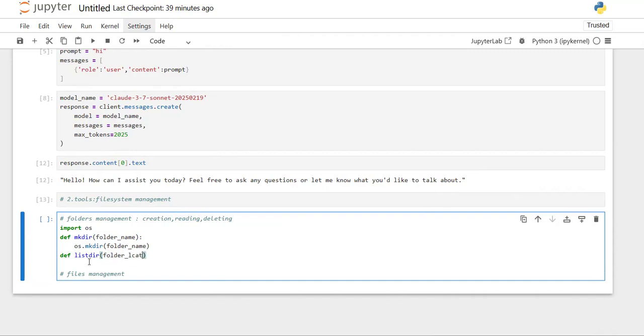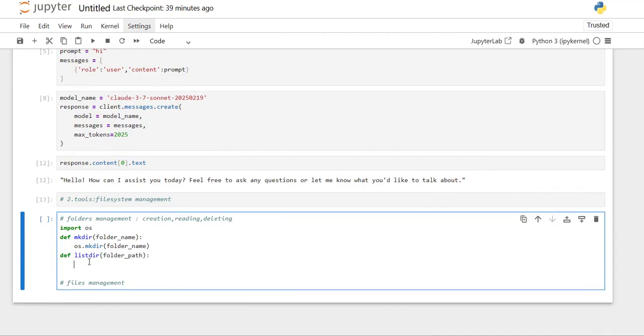We can provide the folder path, and it will list whatever is present in that folder path and return that.